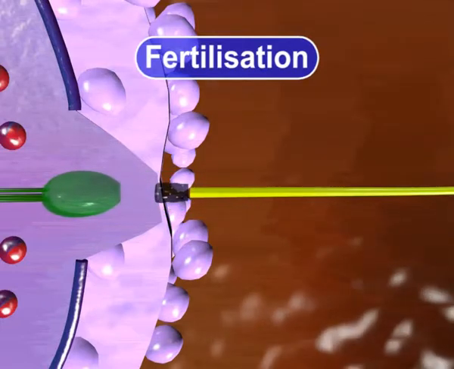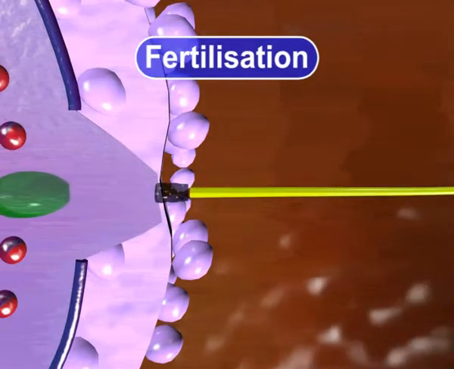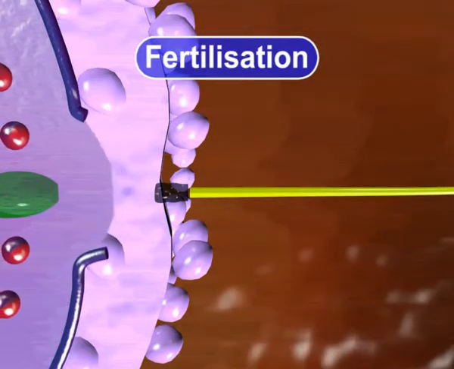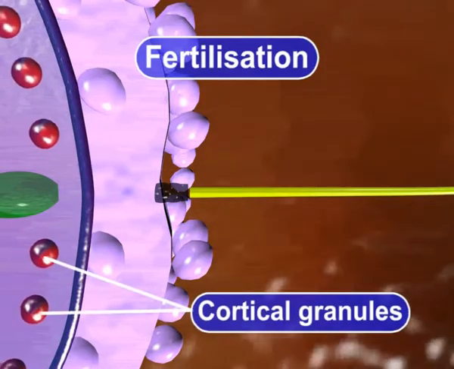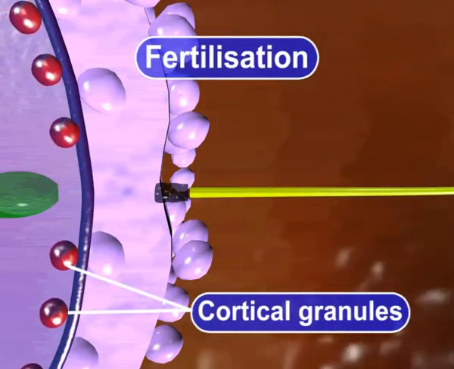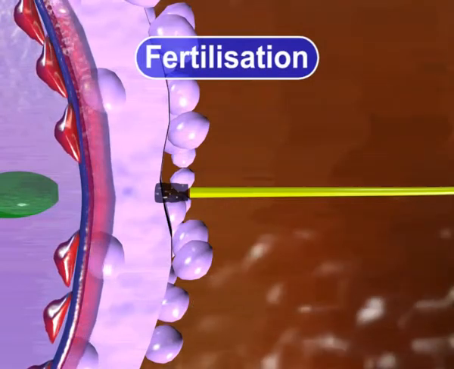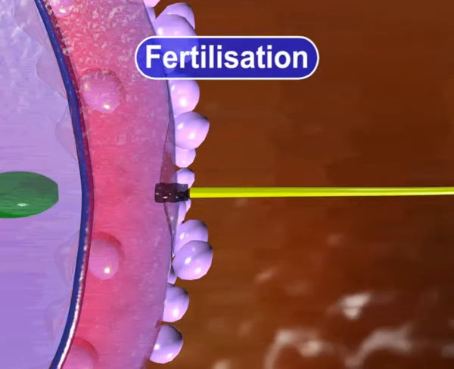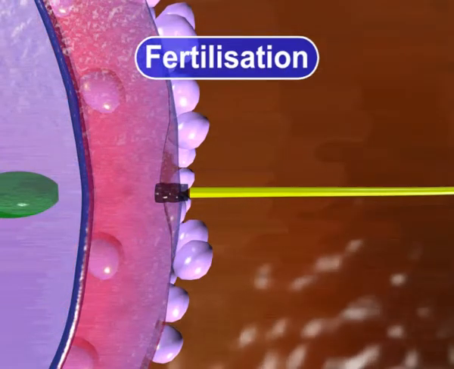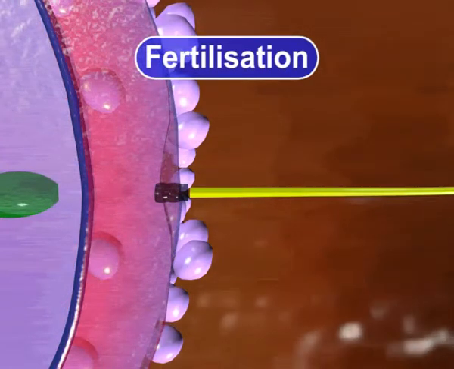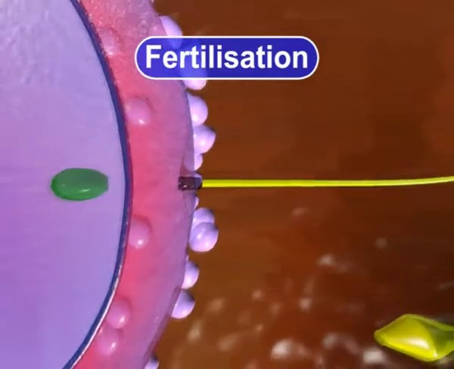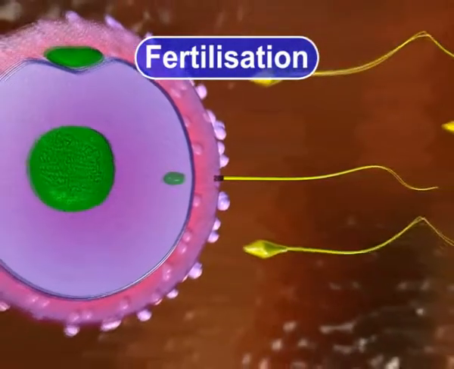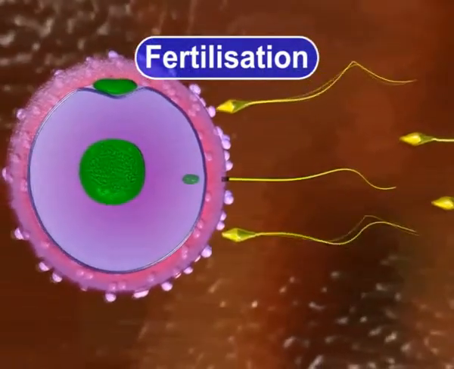Now, the cortical reaction takes place, which leads to a massive exocytosis of cortical granules. The cortical granules contain certain proteases that alter the structure of the zona pellucida. Sperm receptors of the zona pellucida are destroyed, and it becomes hardened to prevent more sperms from entering.